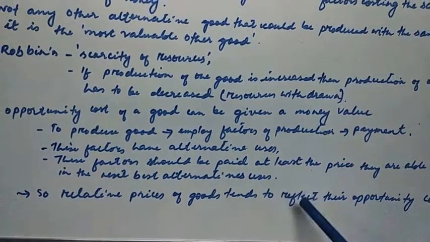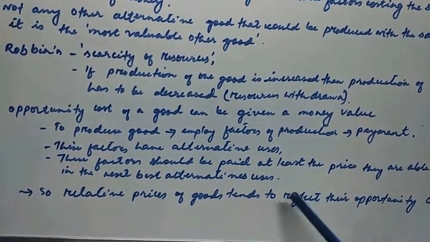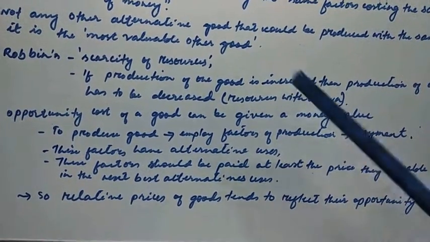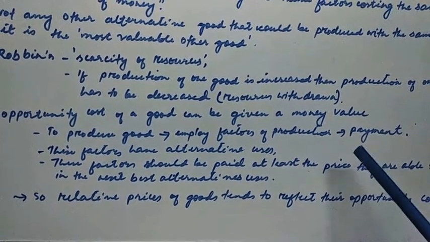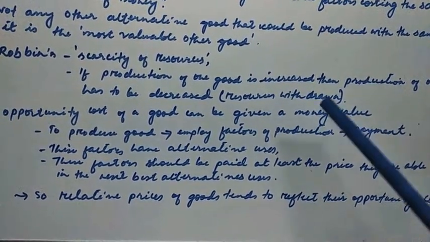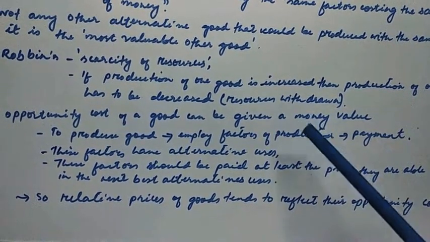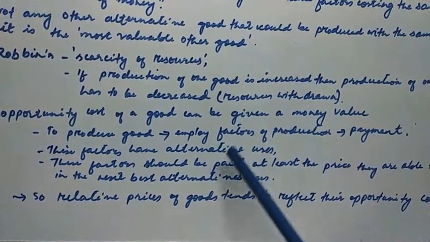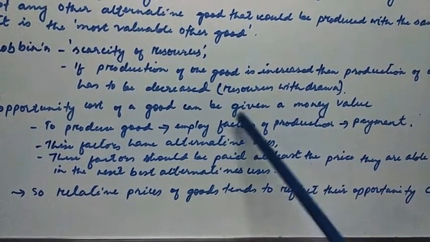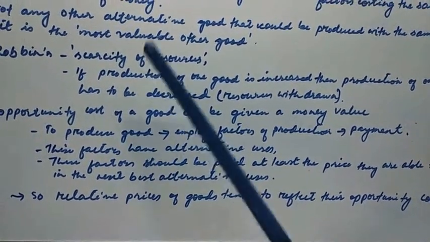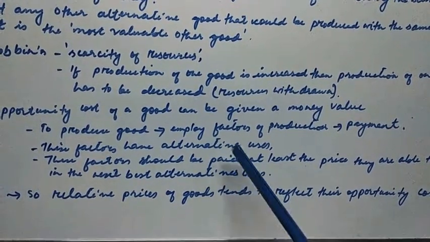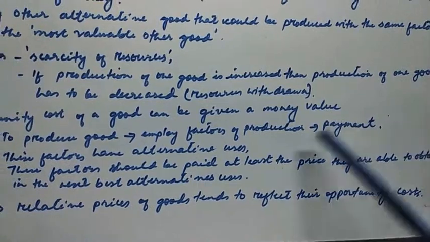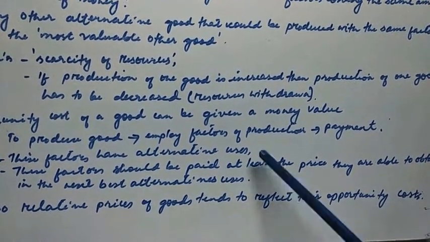As a producer, you want to produce a good, you employ factors of production, and when you employ them, you pay them for using their services. Again, these factors that you are using for production have alternative uses. That is why you have to pay for these factors at least the prices they are able to obtain in the next best alternative uses.